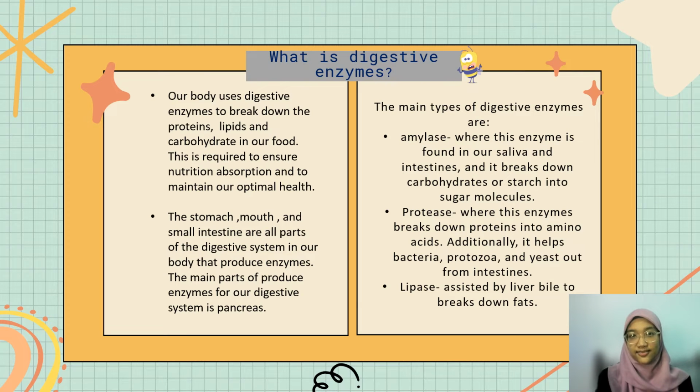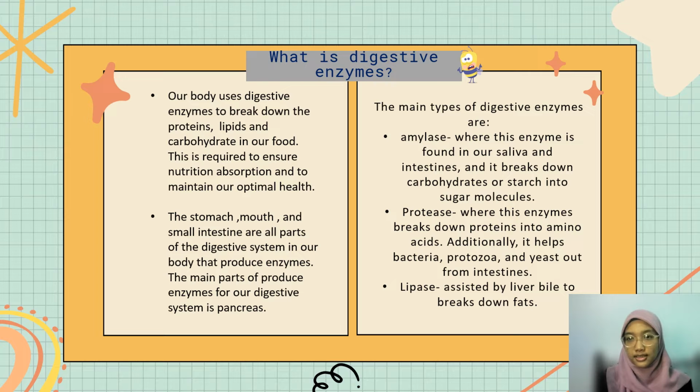What is a digestive enzyme? Our body uses digestive enzymes to break down the proteins, lipids, and carbohydrates in our food. This is required to ensure nutrient absorption and to maintain our optimal health. The stomach, mouth, and small intestine are all part of the digestive system in our body. The main types of digestive enzymes are amylase, protease, and lipase.